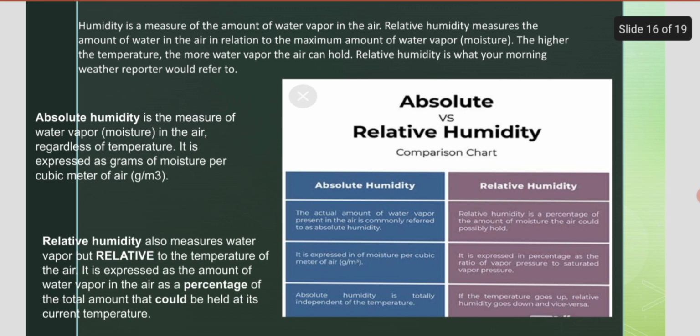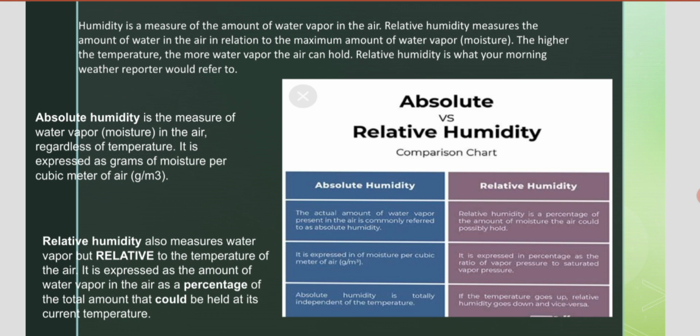Next one is humidity. Humidity is the amount of water vapor present in the atmosphere. There are two main types of humidity. First one is absolute humidity, second one is relative humidity. Absolute humidity means the amount of water vapor present in the atmosphere in a particular area at a given temperature. And relative humidity is the ratio between the carrying capacity of water vapor at a given temperature and the amount of water vapor present at that given temperature.